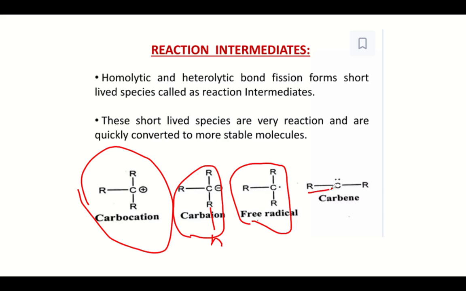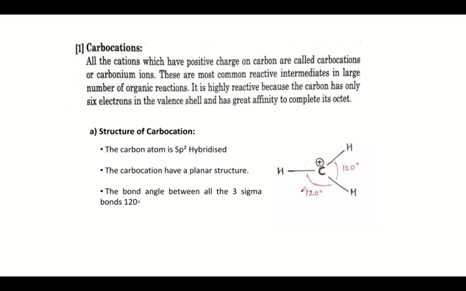Carbenes are very reactive 6-electron species. You can see that their valency is not satisfied. Although they do not possess any plus or minus charge, they are ready to form a bond with some other Lewis base. So they are ready to accept electrons, and these are very important reaction intermediates used for insertion reactions. Similar to carbenes, there are also nitrenes, which are other reaction intermediates. Now we will look into each one of them in slight elaboration.